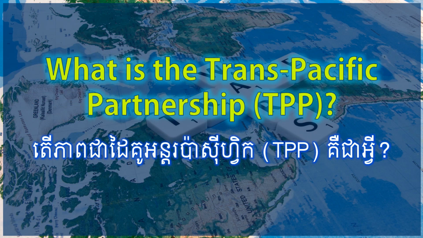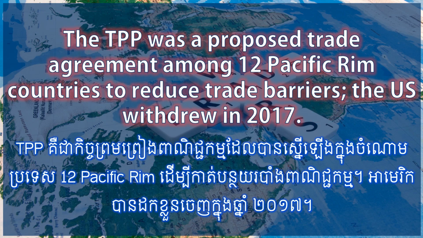What is the Trans-Pacific Partnership, TPP? The TPP was a proposed trade agreement among 12 Pacific Rim countries to reduce trade barriers. The U.S. withdrew in 2017.